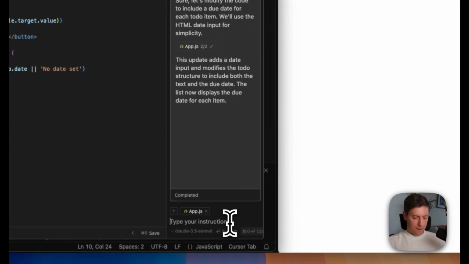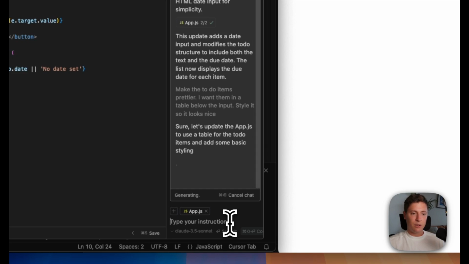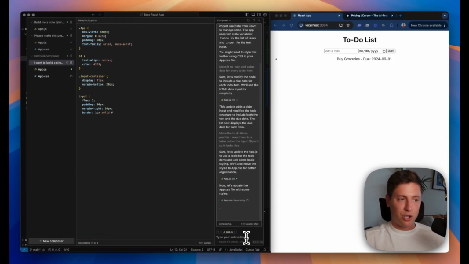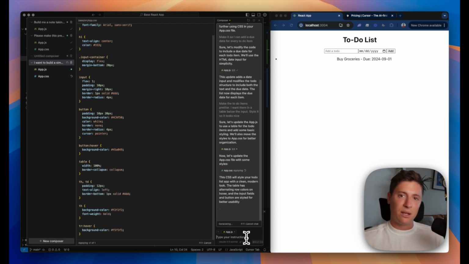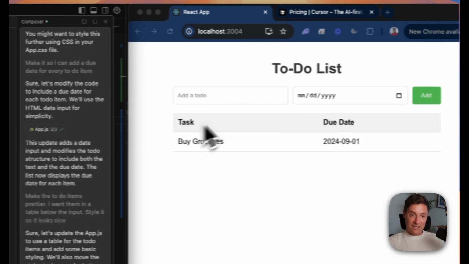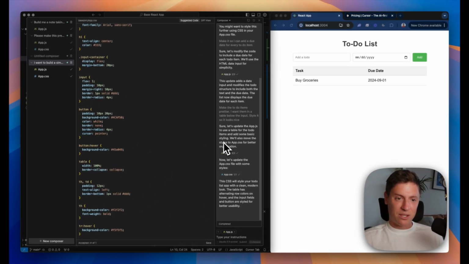Make the to-do items prettier. I want them in a table below the input. Style it so it looks nice. Here we go. So we're doing a little bit of styling here, right? You're not only describing what functionality you want, you're describing how you want it to look. And so it's building the styling for us. I hit accept. Now we got a nice little table here. I actually kind of like the way this looks.